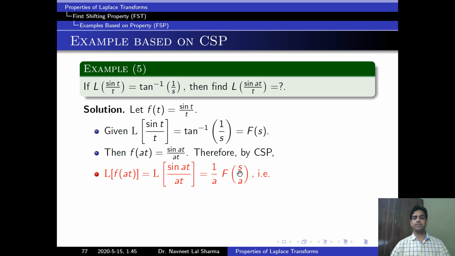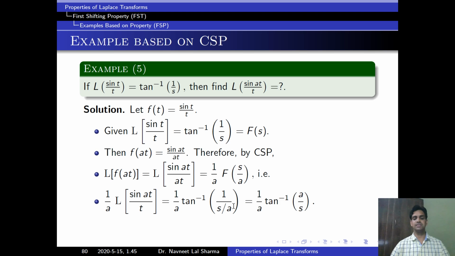By the change of scale property, s is replaced by s by a, multiplied by 1 upon a. So it is 1 upon a into F(s by a), because a is constant, so we can take it outside. Replacing s by s by a, we get 1 upon a into tan inverse 1 upon s by a. Now we can simplify this and cancel the a on both sides. So Laplace of sin at by t is equal to tan inverse a upon s.